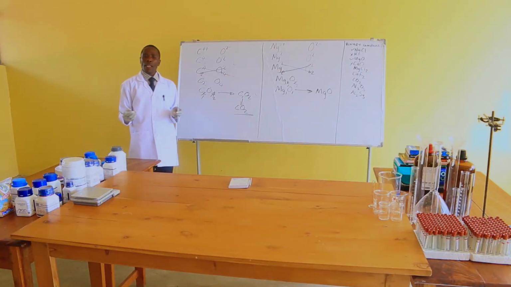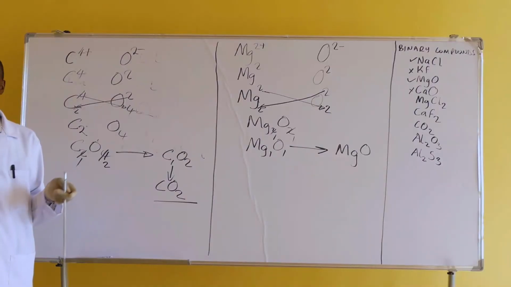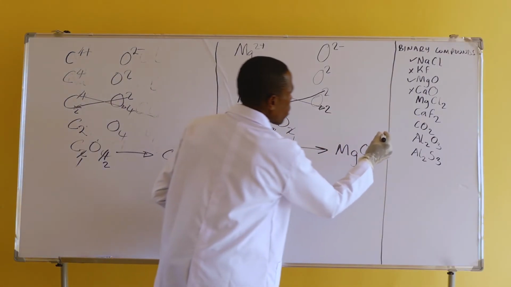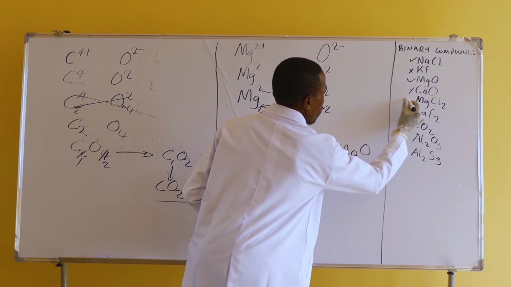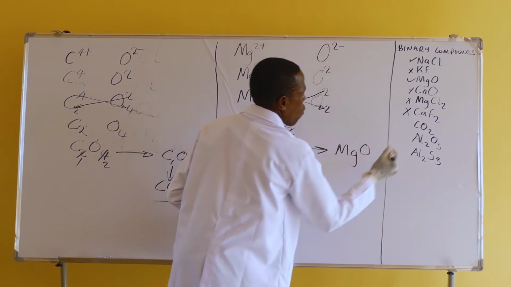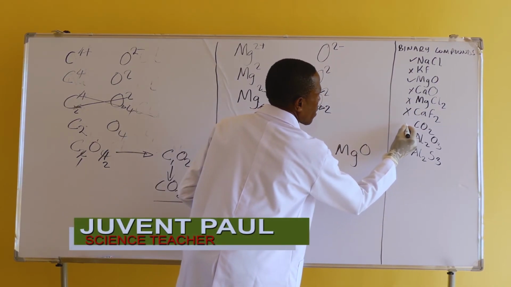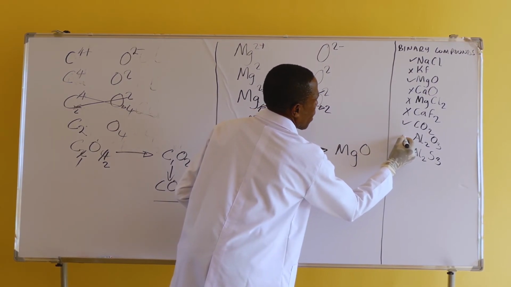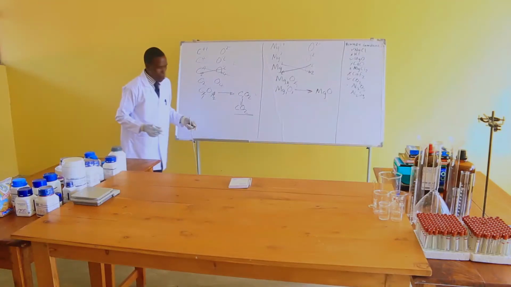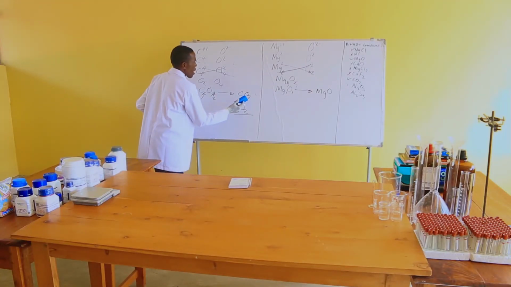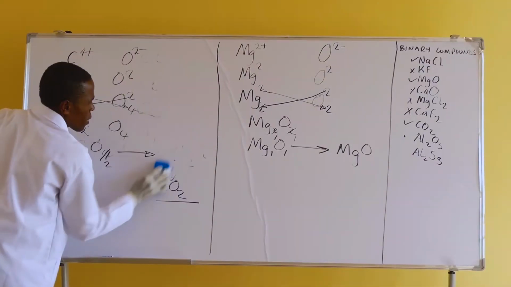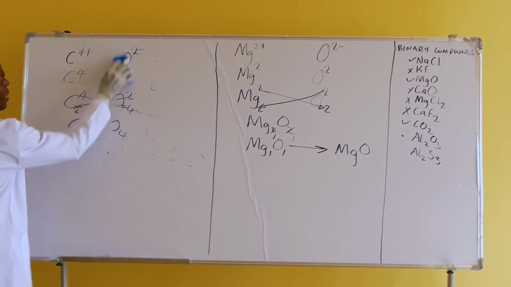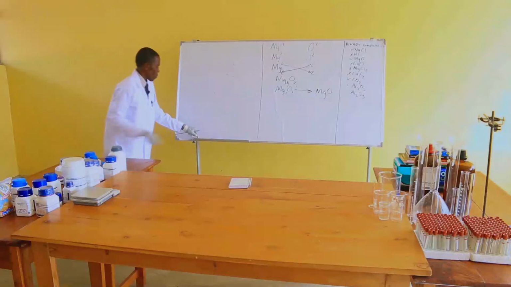Sometimes you may be having a chemical formula of which the valences can't be simplified. I'm going to give just one more. So you can try this one on your own and that one on your own, but also you can try this one as done already, and now let us see this one. Now you may be having a formula having numbers that can't be simplified.